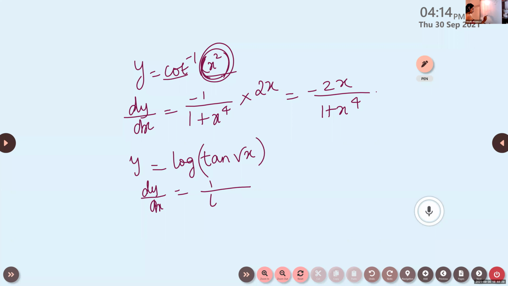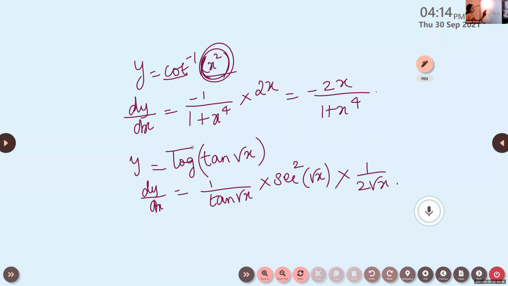Very good. 1 by tan root x into sec square root x, derivative of tan x is sec square x, into 1 by 2 root x. Is it clear, children?